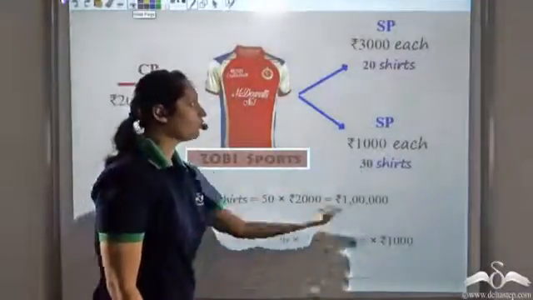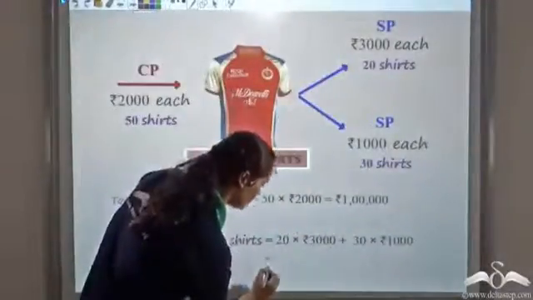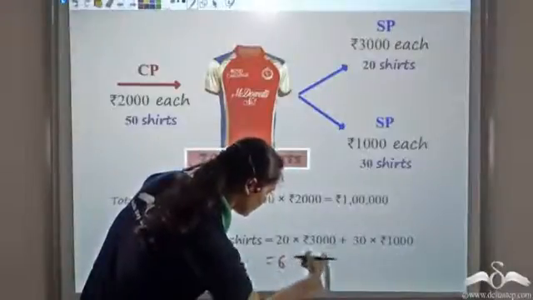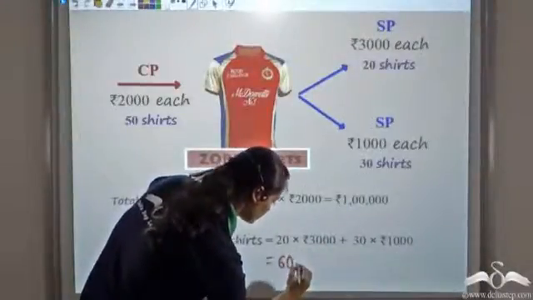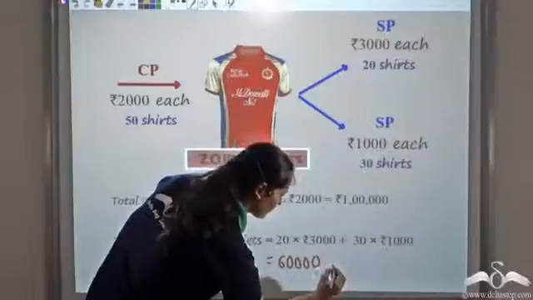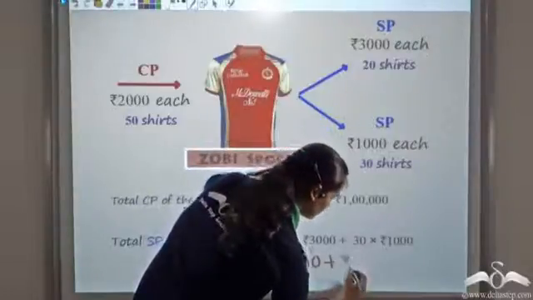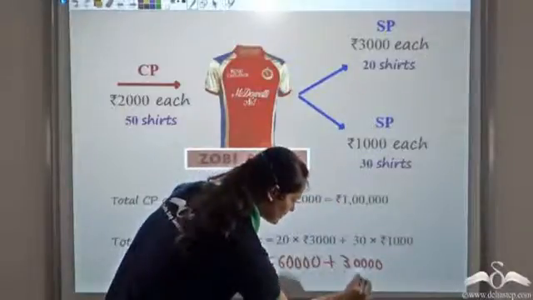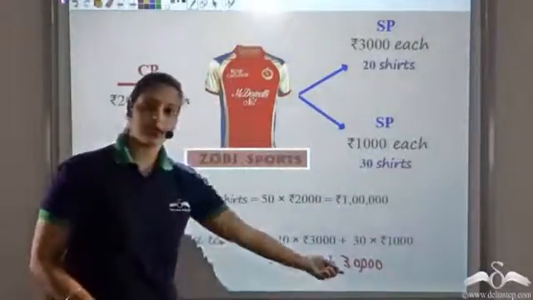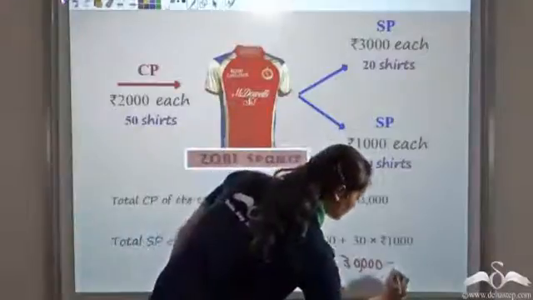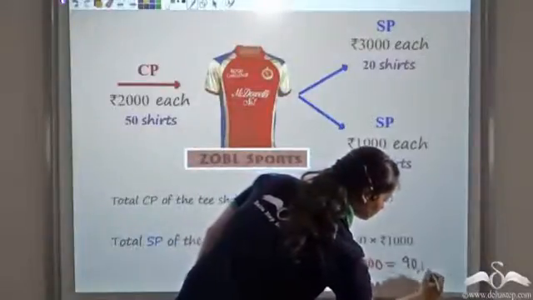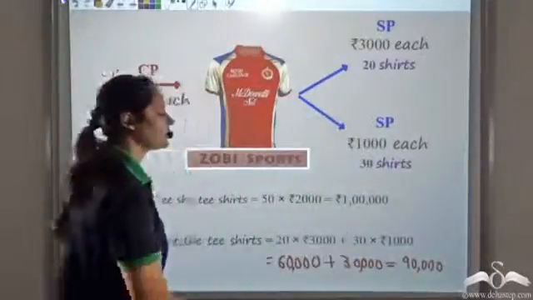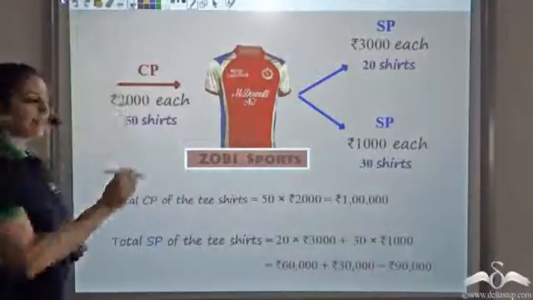Now 20 into 3000 gives me 3 2s are 6, followed by 4 zeros, plus 3 followed by 4 zeros. So this gives me 60,000 plus 30,000, which is 90,000. So 90,000 rupees was the total selling price.